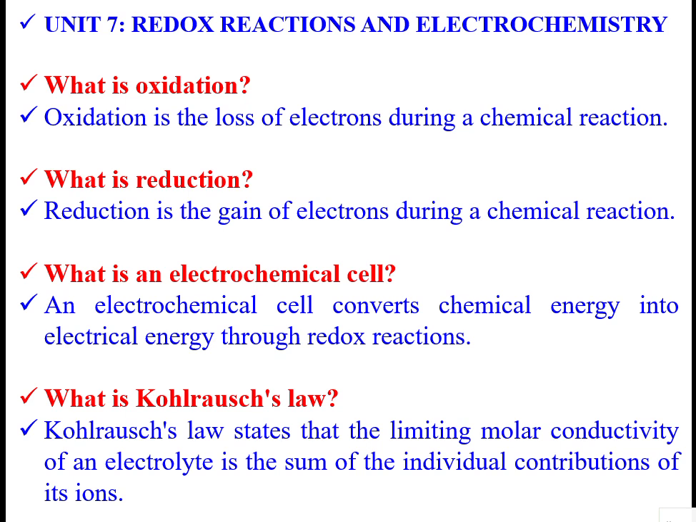So, an electrochemical cell, what is that? An electrochemical cell converts chemical energy into electrical energy through redox reactions. On one side the electrons will be removed, on the other side the electrons will be gained. When the electrons are passing, it is nothing but electrical energy. That is what is happening in an electrochemical cell.